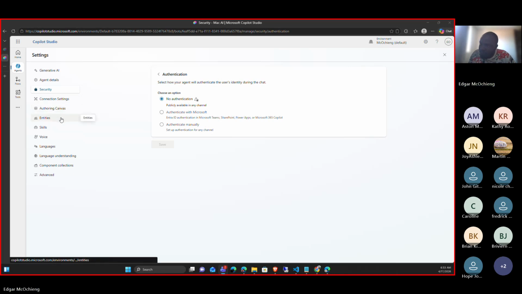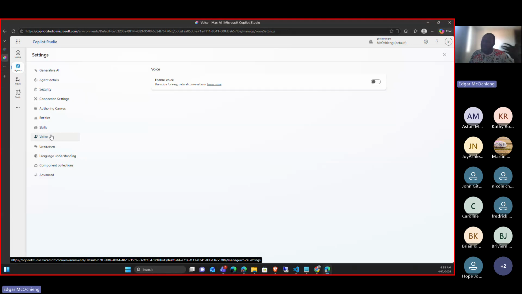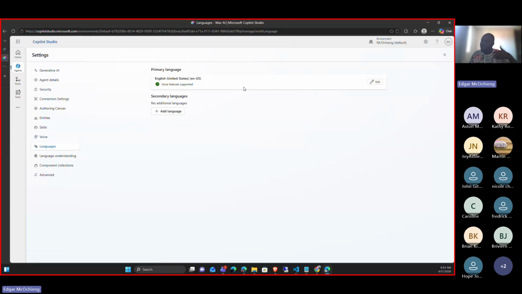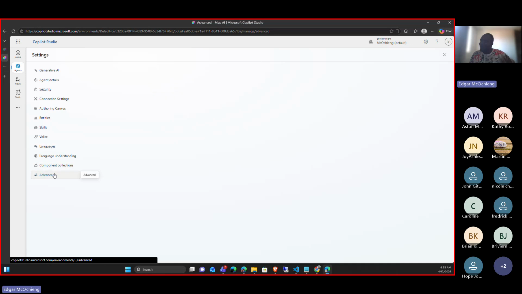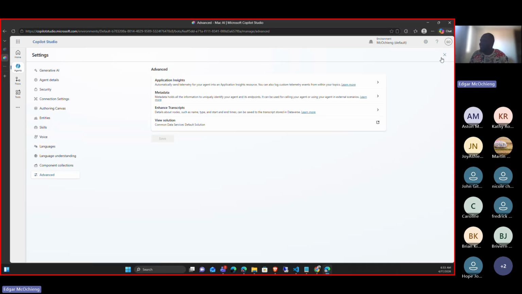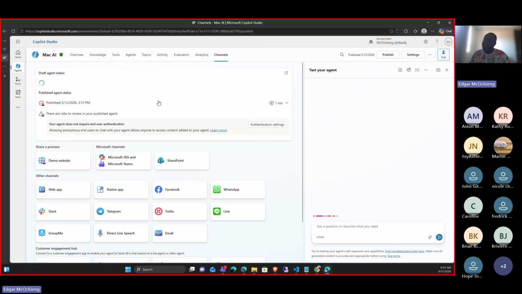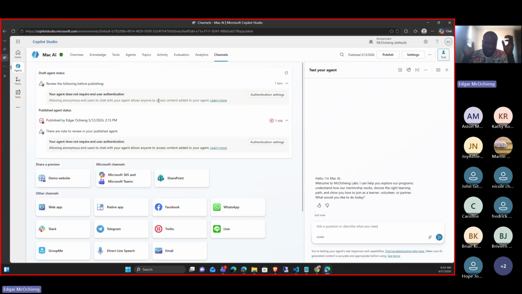Apart from that, we have various skills. We can enable voice, and we can enable languages. We have a lot of things, adding application insights and everything. I thought I'd do a little demo, but we are out of time. We will have a lot of demos in Copilot Studio and how we can build huge agents, because there's so much I can show you in Copilot Studio.